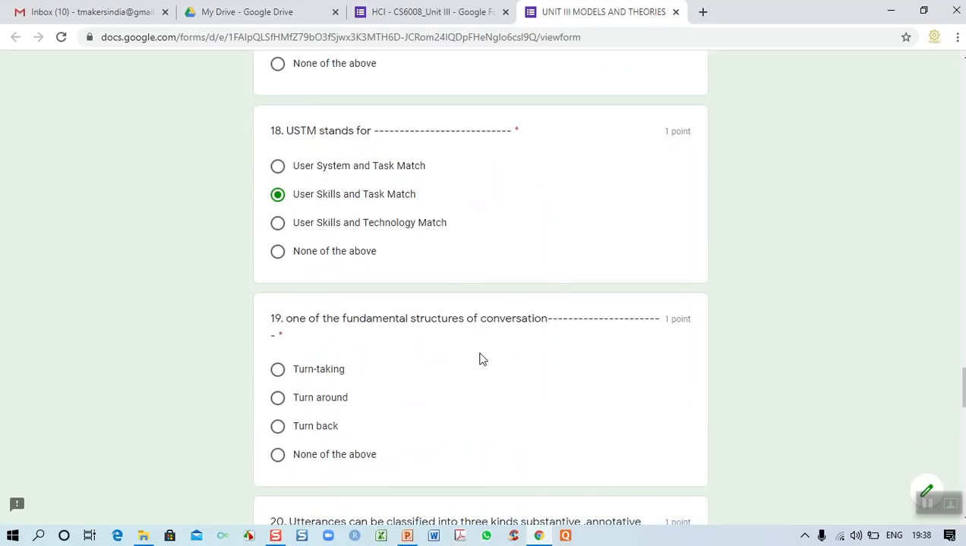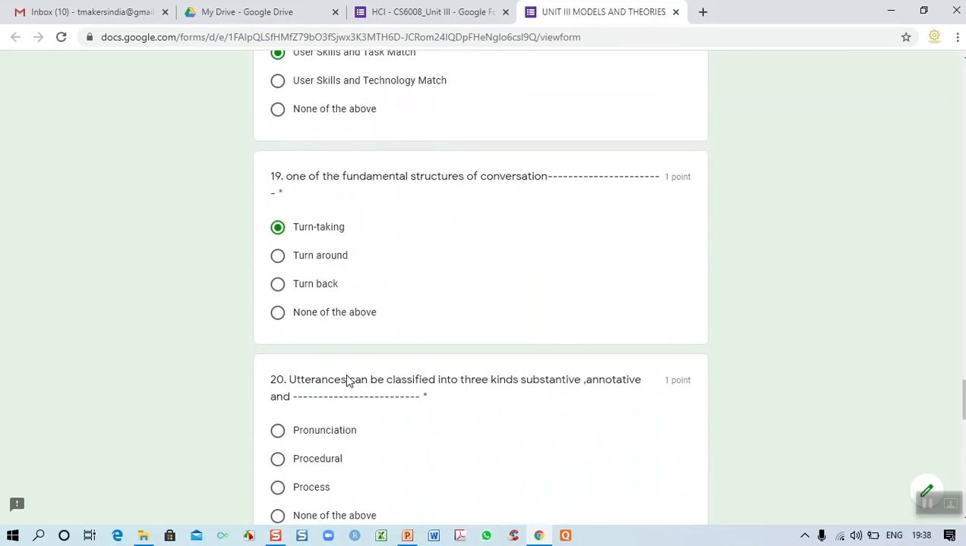And the 19th one, one of the fundamental structures of conversation is called turn taking. For example, when we are making a conversation, one person is talking, then the other person will be silent. So when the other person is talking, then the opponent will keep silent. This is called turn taking. It is interactive, that is the reason why it is called turn taking.